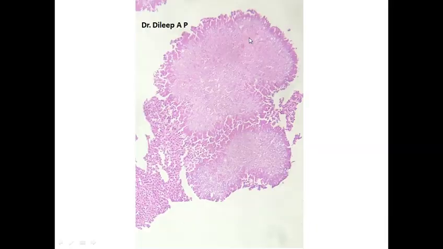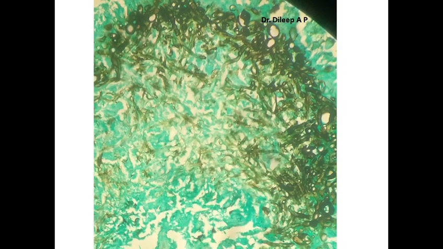This is a GMS stained section of the same, and here we can see the fungal hyphae. So fungal hyphae surrounded by this debris from inflammatory cells and antigen-antibody complex constitute the Splendore-Hoeppli phenomenon. Here again the fungal hyphae are seen.